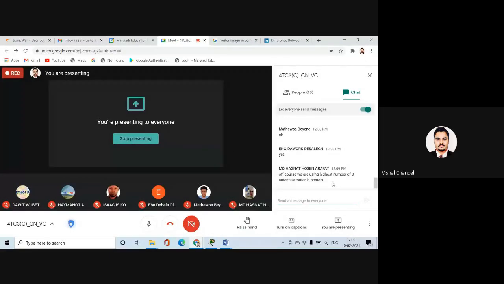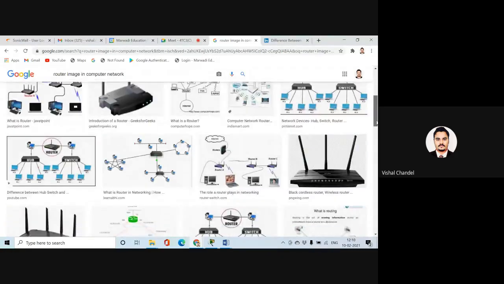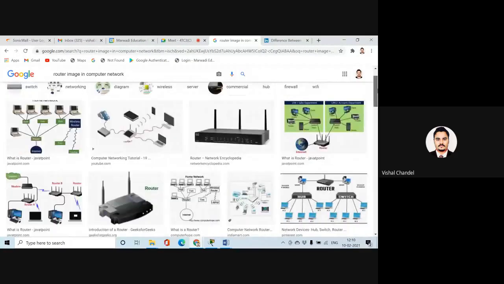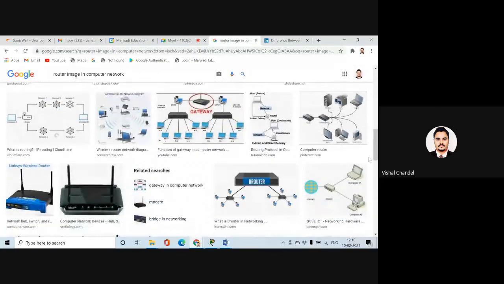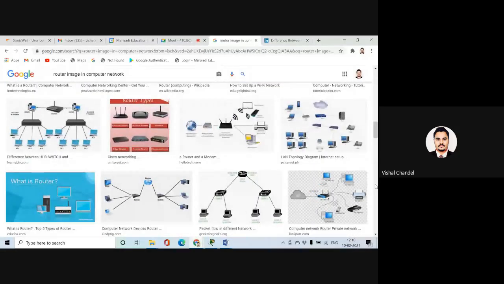Of course, we are using the highest number of routers with antennas in the hostel. I think all of you have seen this type of thing that we call a router. Generally we use a wired router, but in today's era we are using wireless routers. When you want to use a network router or an offline router, you will see this type of switch-like device. That we call the router. I hope all of you are comfortable with this concept of a router.